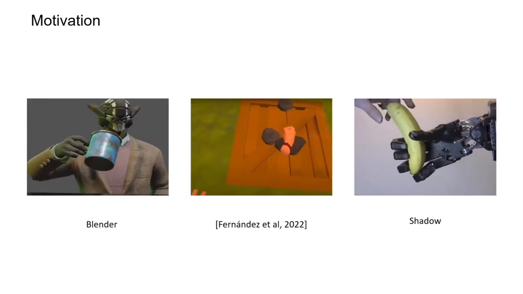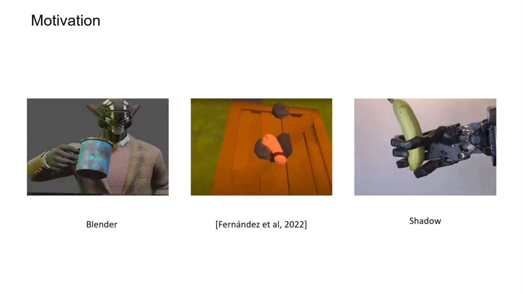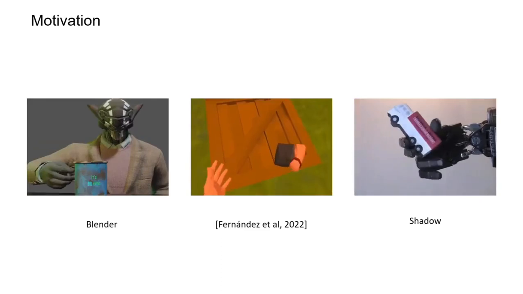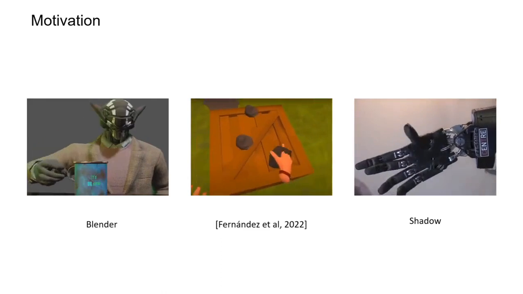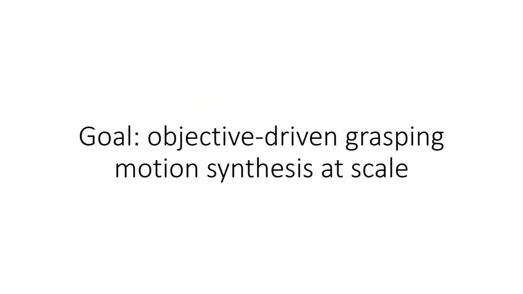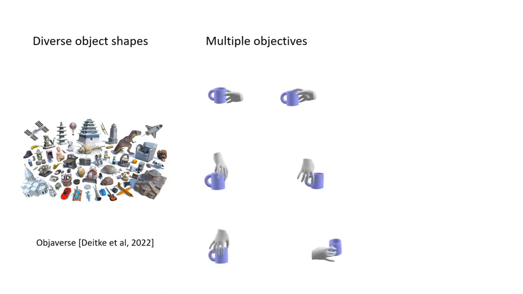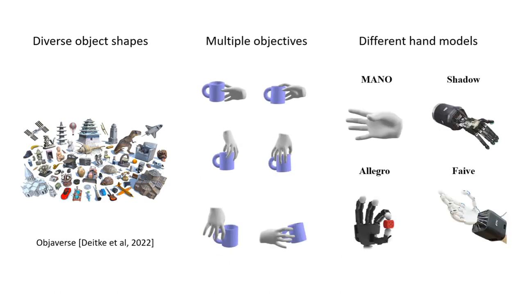Therefore, the ability to grasp general objects according to motion objectives is important for fields like animation, mixed reality applications, and robotics. Motivated by this, our goal is to generate grasping motions for objects while satisfying motion objectives. In particular, we want to generate grasping motions for a large scale of objects according to different motion objectives and with different hand models.